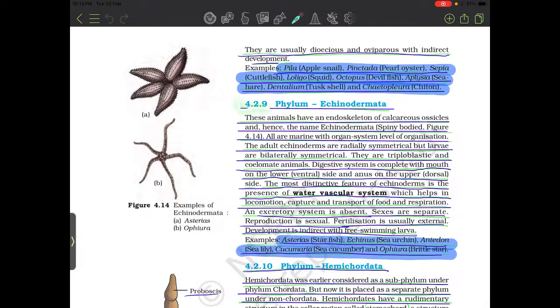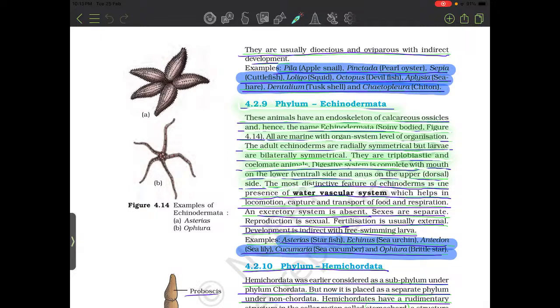4.2.9 Echinodermata. These animals have an endoskeleton of calcareous ossicles. The name Echinoderm means spiny body. They are all marine with organ system level of body organization. The adult echinoderms are radially symmetrical, but larvae are bilaterally symmetrical. They are triploblastic and coelomate animals. Digestive system is complete with mouth on the lower ventral side and anus on the upper dorsal side. The most distinctive feature of echinoderms is the presence of a water vascular system, which helps in locomotion, capture and transport of food, and respiration. An excretory system is absent.